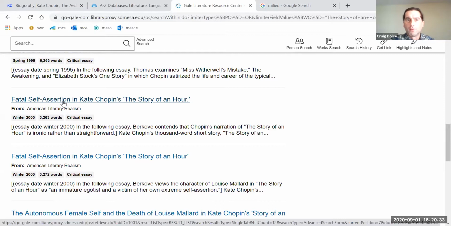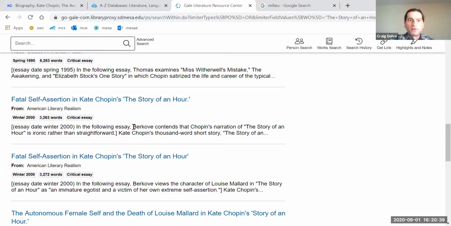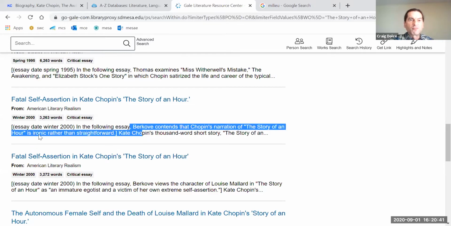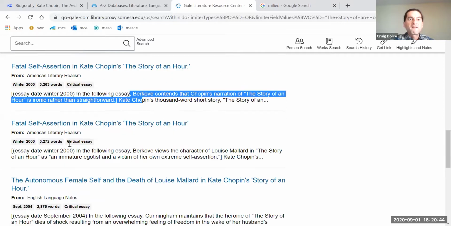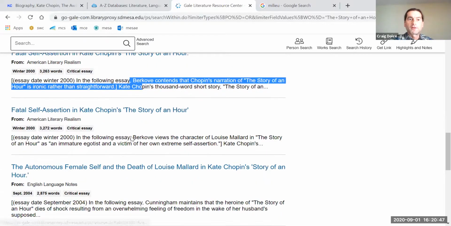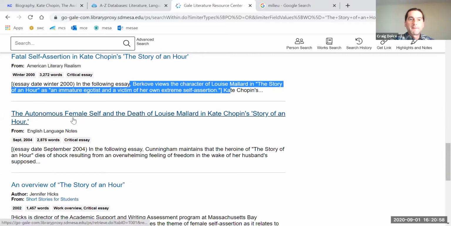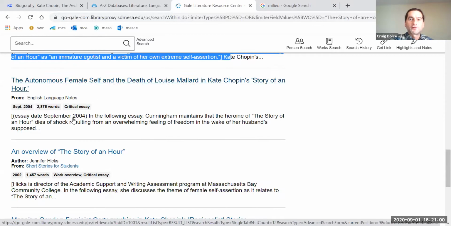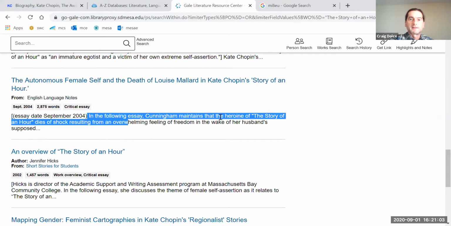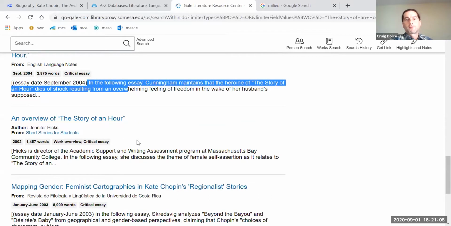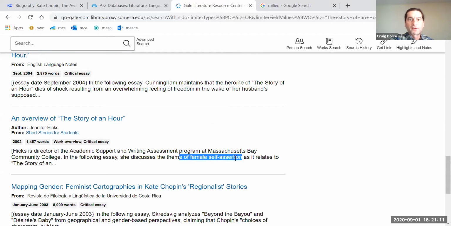Look at the title, Fatal Self-Assertion in Kate Chopin's The Story of an Hour. In the following essay, Berkhoff contends that Chopin's narration is ironic rather than straightforward. In the following essay, Berkhoff views the character of Louise Mallard as an immature egotist and victim of her own extreme self-assertion. Next one, The Autonomous Female Self and the Death of Louise Mallard in Kate Chopin's The Story of an Hour. In the following essay, Cunningham maintains that the heroine dies of shock. Jennifer Hicks, an overview of The Story of an Hour. She discusses the theme of female self-assertion.